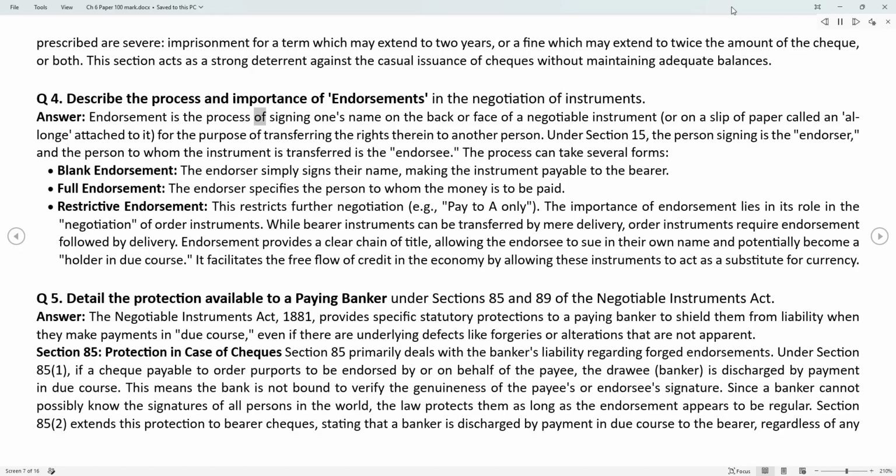Answer. Endorsement is the process of signing one's name on the back or face of a negotiable instrument, or on a slip of paper called an allonge, attached to it, for the purpose of transferring the rights therein to another person.